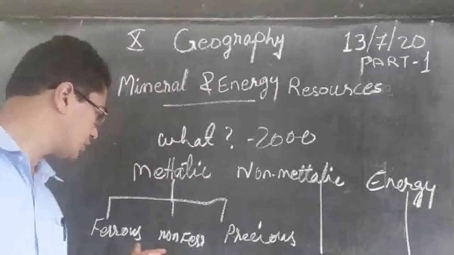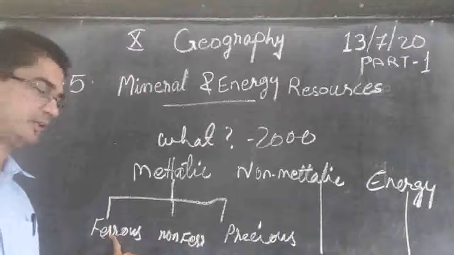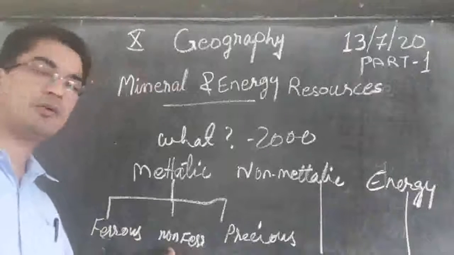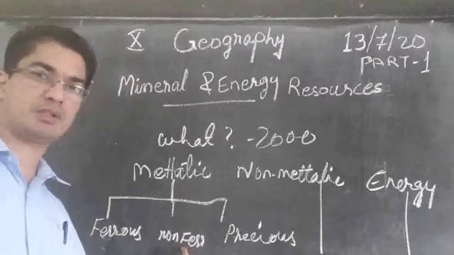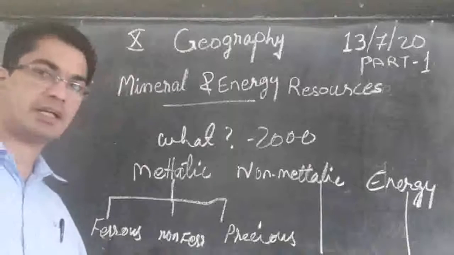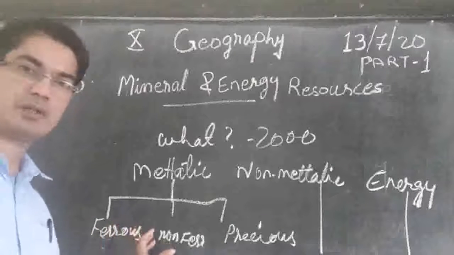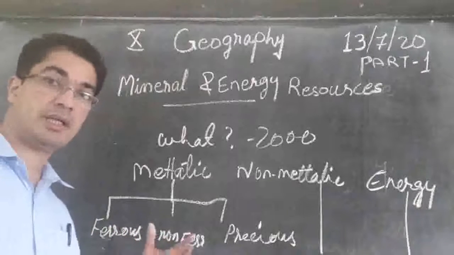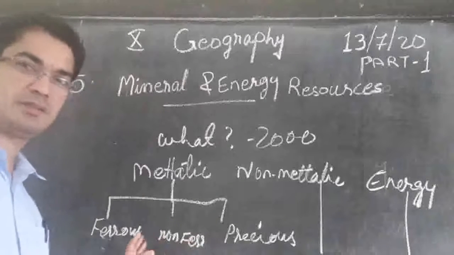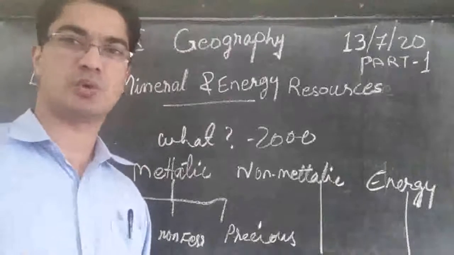I hope you understood. So ferrous means the mineral that is having iron inside, iron content. Non-ferrous, the meaning is clear. If you have understood what is ferrous, then you will know what is non-ferrous also. So non-ferrous means no iron there. What is containing iron and what is not containing iron, we are dividing them into two. One mineral that is containing iron, another mineral that is containing not iron, any other metal. All the other metals can be silver, gold, all those minerals or metals. Then precious is like gold, silver, platinum, all those things.